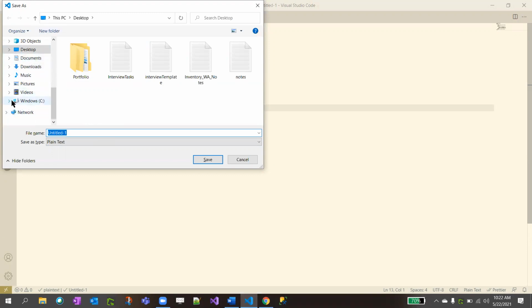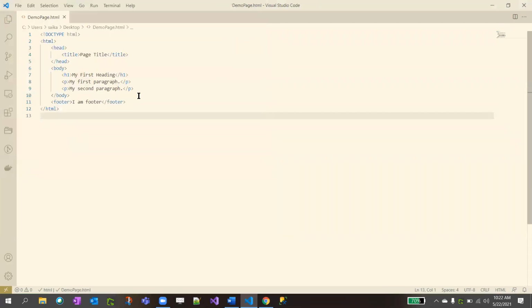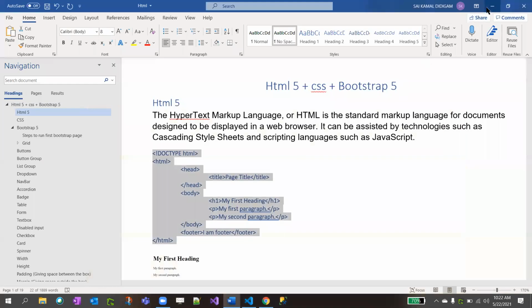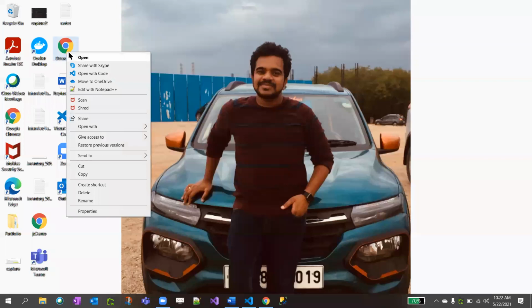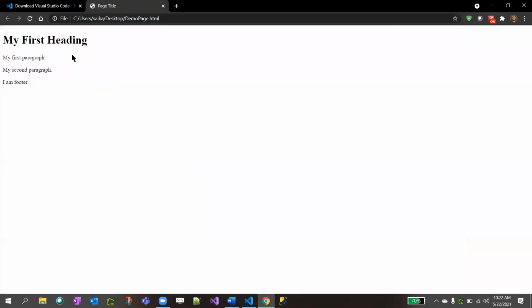Name it demo page example dot HTML. Remember, you need to define the dot HTML extension, because this extension is mandatory. Then minimize your screen, go to your demo page HTML, right click on it, and open with Chrome.